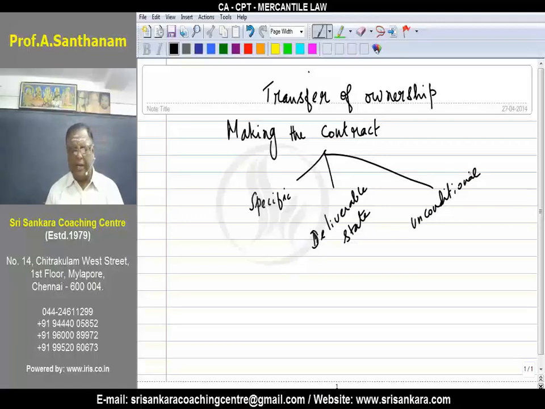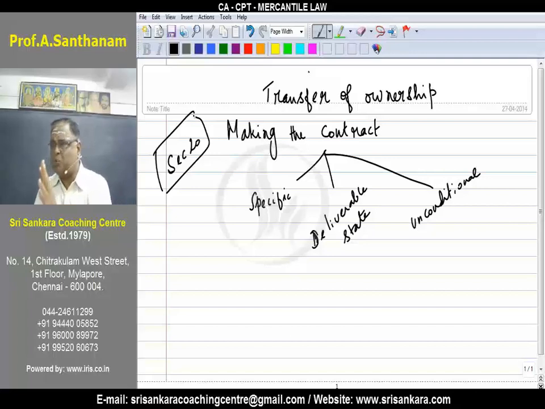If the goods are in deliverable state, it would be possible for the buyer to take delivery of the goods. So, at the time of making the contract, the ownership is transferred, provided three important conditions are fulfilled. What are the three important conditions? The goods must be specific.